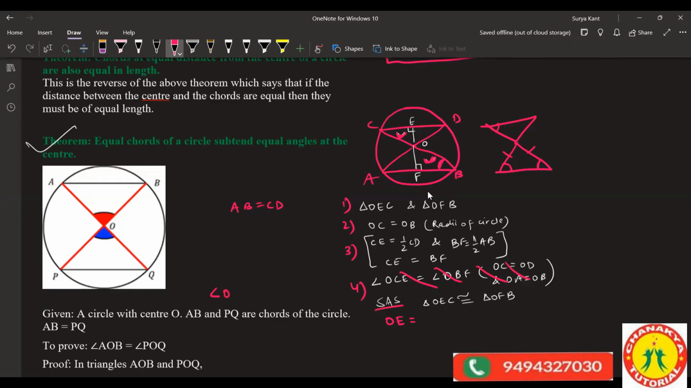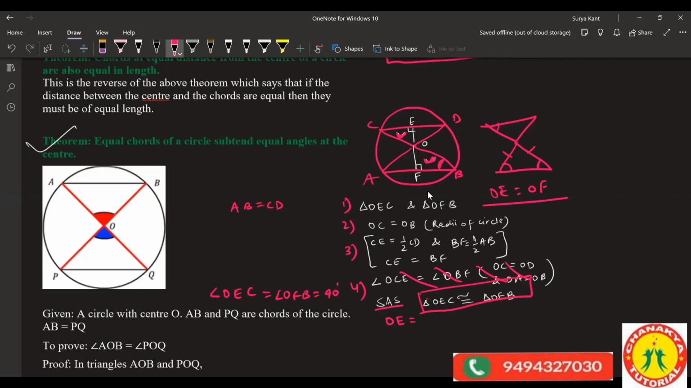Pranay, is it clear to you or not? OC equals OE, and angle OFP is equal to 90 degree, because you can write 90 degree. You have to prove these two triangles are congruent. So this part you have to prove. OE is equal to OF, no?